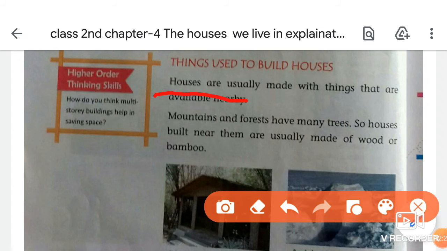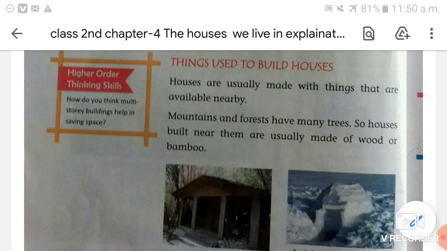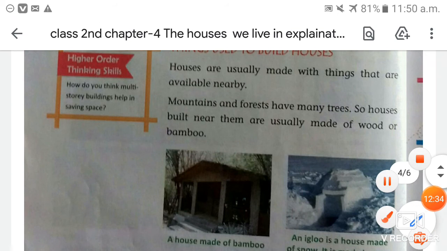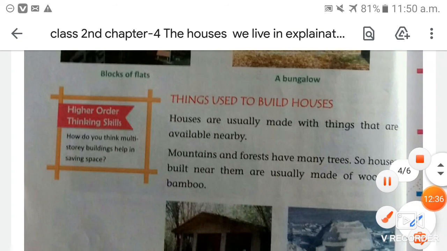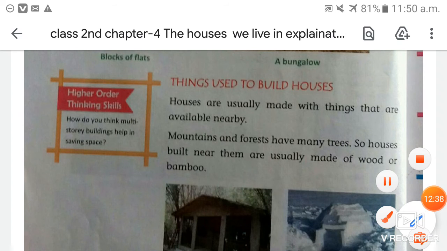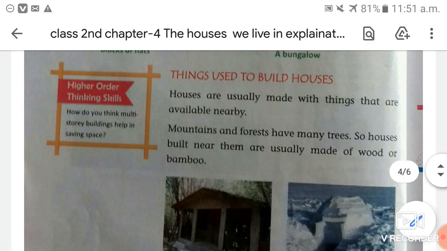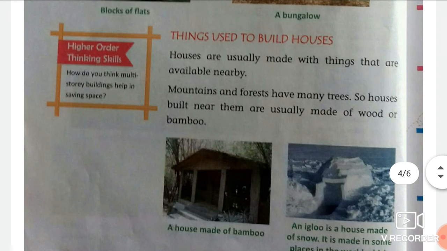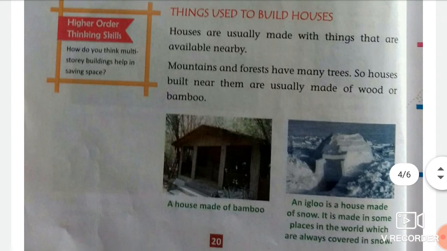Houses are usually made with things that are available nearby. So students, we make our houses with things that are easily available in our neighborhood.